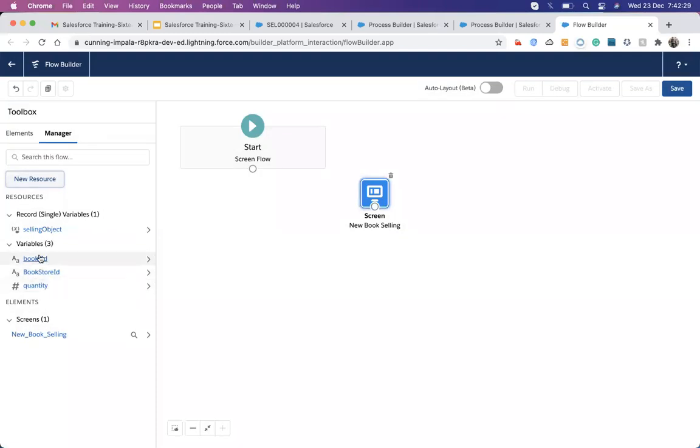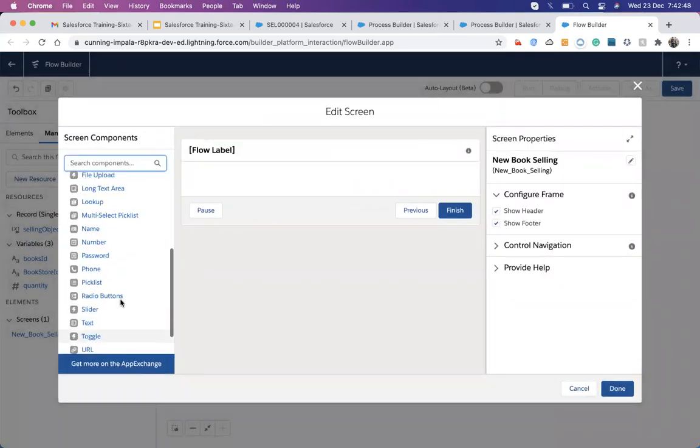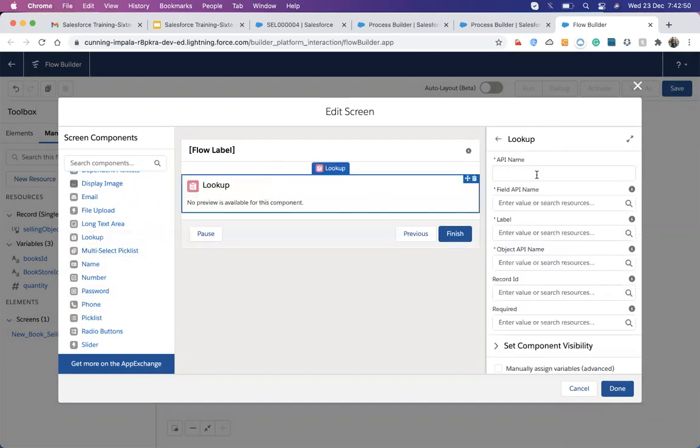So I just created three variables, and whatever the user inputs, I will put into these three variables. First, let's work on the screen flow. I'm taking a screen flow, and since that will be a lookup, I'm adding a lookup.